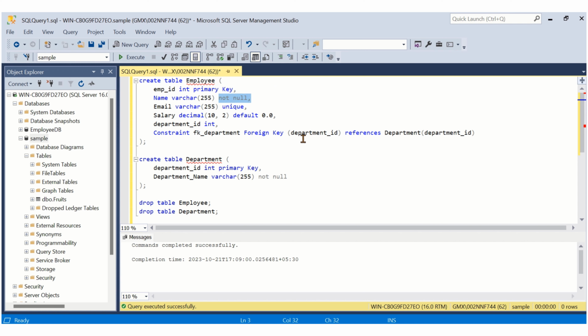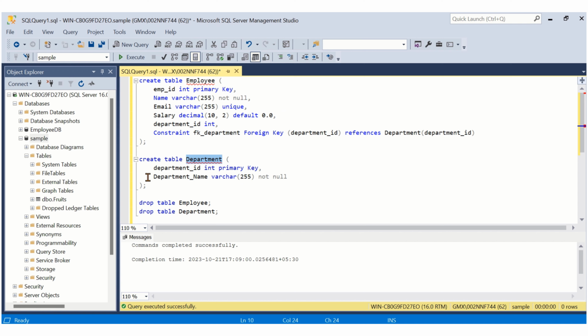Email, I'm keeping it as unique because multiple employees do not have the same email ID, right? And salary, I'm declaring it as a default constraint and giving it as 0.0. So if the salary is not known, then it will be saved as 0.0. And we are also giving the foreign key reference on the department table from the employee.